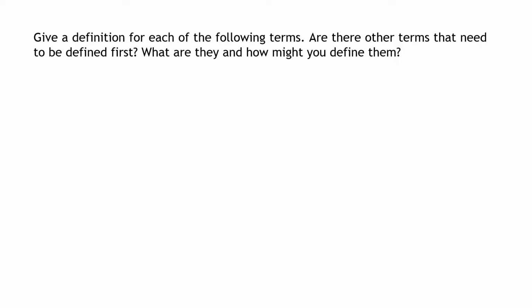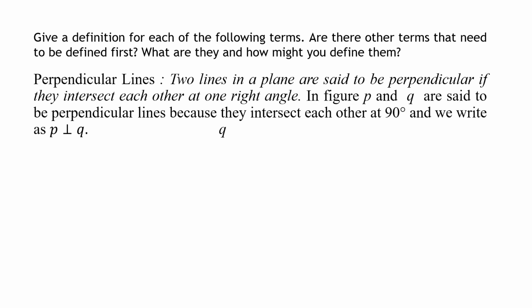The next definition is about perpendicular lines. When are two lines said to be perpendicular? We have a line Q here and a line P here. Now the definition.